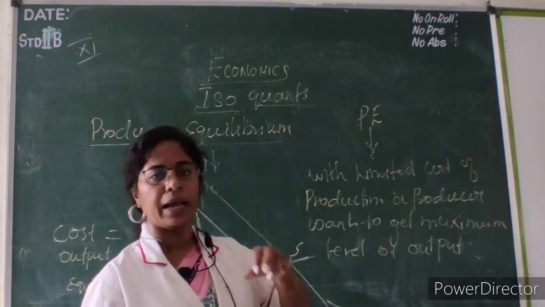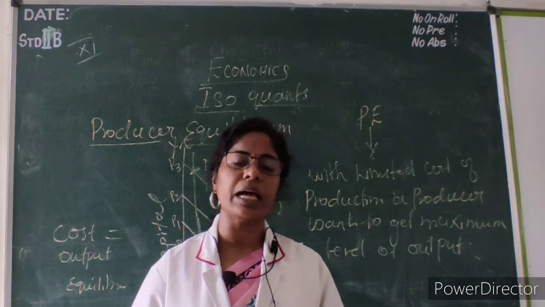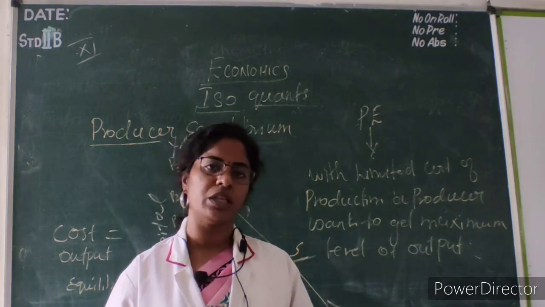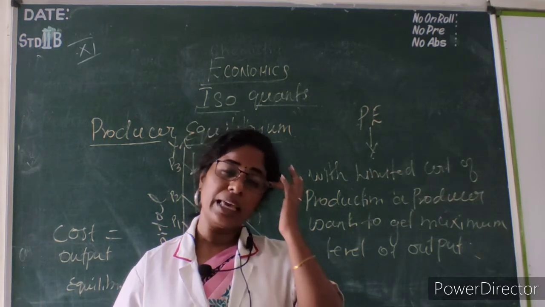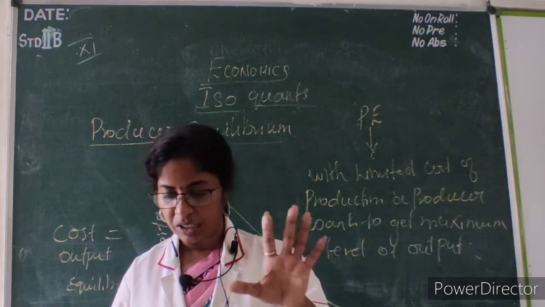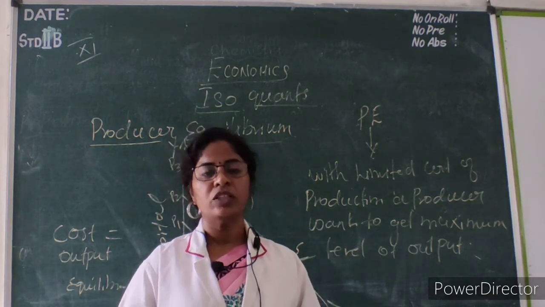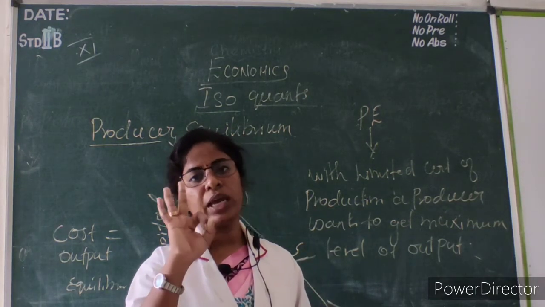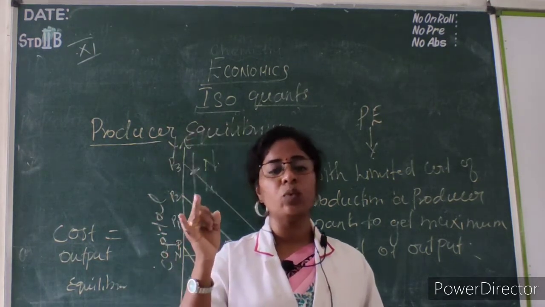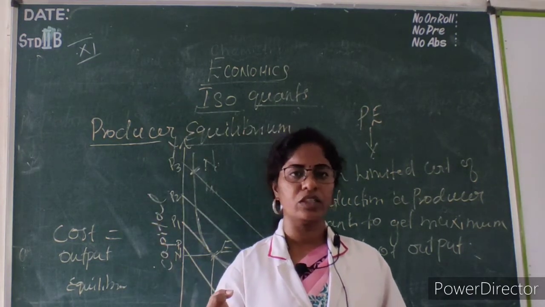See here, Cobb and Douglas, these two are American statistical economists. They have explained this production function in a very clear manner. They have explained it with the use of alpha and beta, where alpha plus beta is equal to 1. Generally in production function we have three stages. First one is increasing returns, second one is constant returns, and third one is diminishing returns to scale.